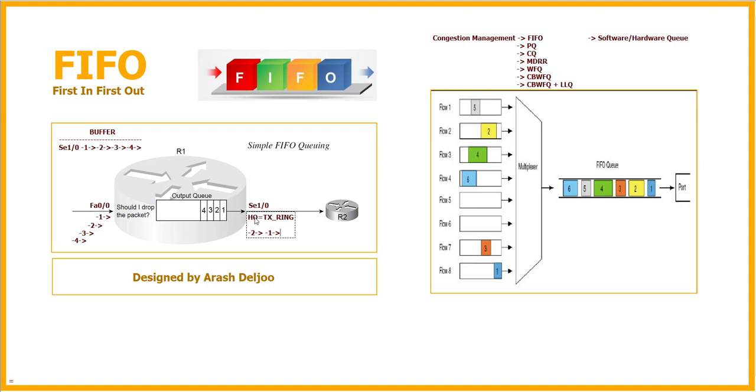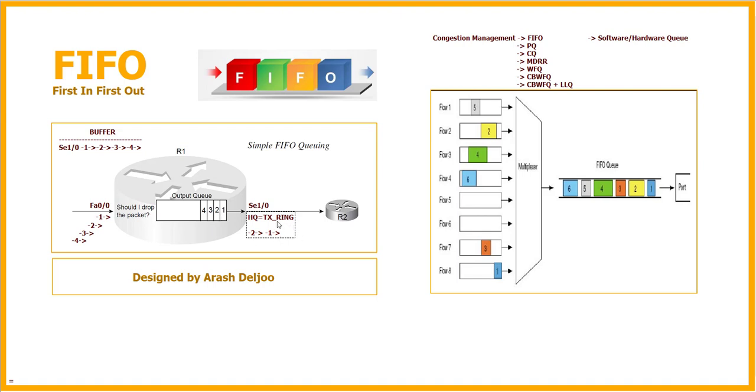When the hardware queue is empty, the router should send traffic from the software queue to the hardware queue. Because here we are using first in first out logic, the first packet that should be sent is 1 and the second packet is 2.